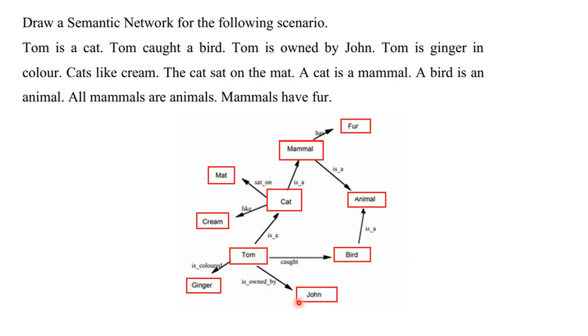Tom is owned by John. Tom is colored ginger. Cats like ice cream. Cat sat on mat. Cat is a mammal. Mammals have fur. Mammal is an animal. Bird is an animal. In this way we can represent this set of sentences in a semantic network.